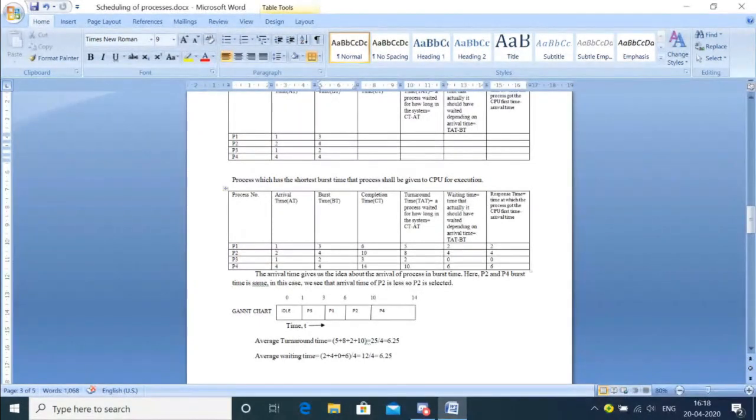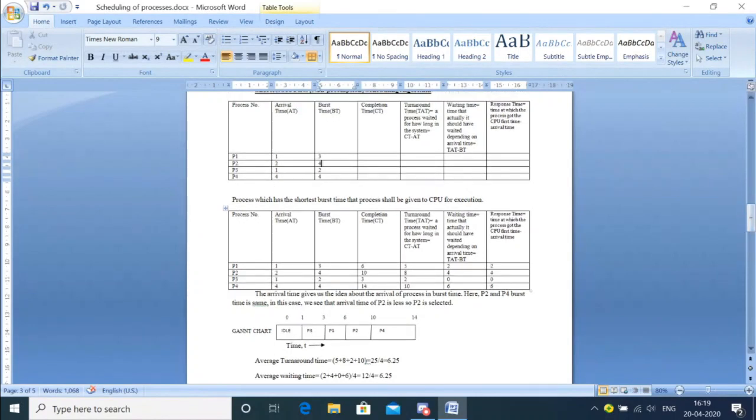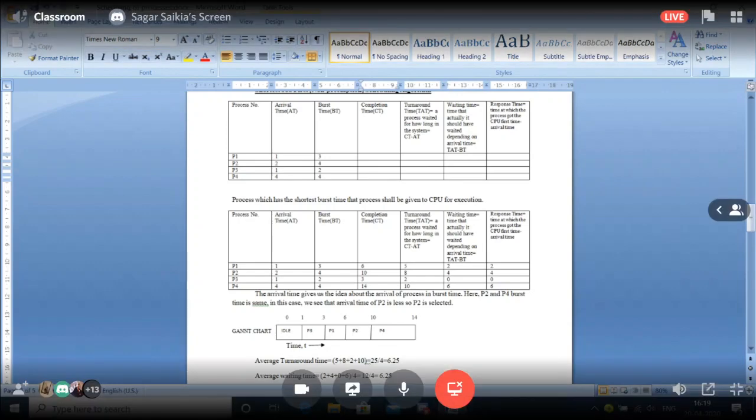Now I'm going to fill the completion table. So how will I fill the completion table? I already said that we have to consult the Gantt chart. First of all I'll fill for P1. So when did P1 get over? Let me come to the Gantt chart. P1 got over at 6, so I will put 6 here. Then next is P2. When did P2 get over? I will check again. P2 got over at 10.